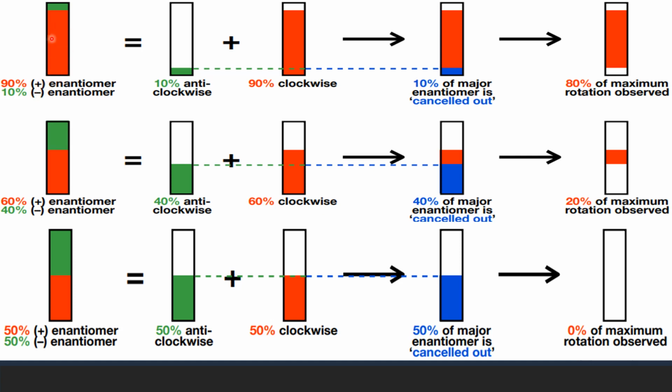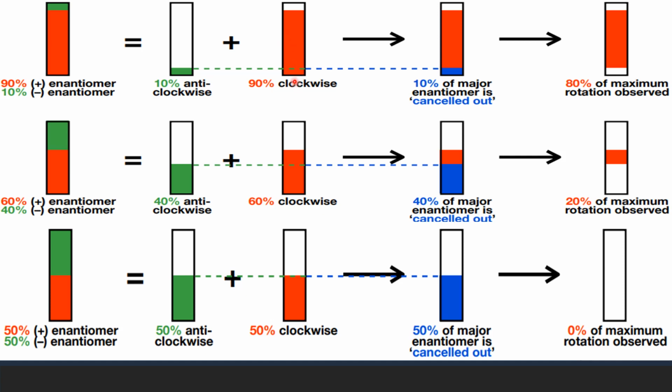So we are given a sample that contains 90% dextrorotatory isomer, 10% levorotatory isomer. So the 10% levorotatory isomer, let us take separately here, that rotates the light in the anticlockwise direction. The 90% of the dextrorotatory isomer in the mixture will rotate the light in the clockwise direction.